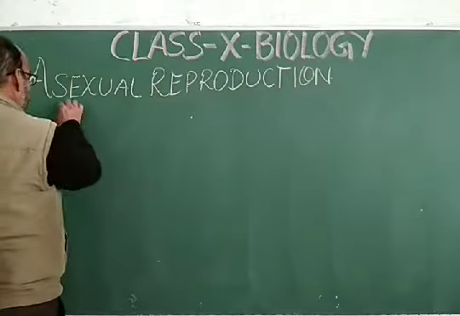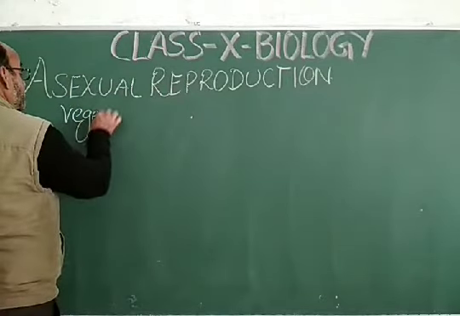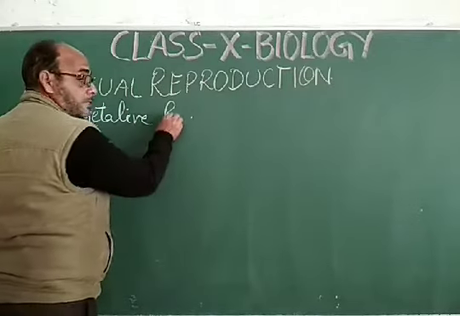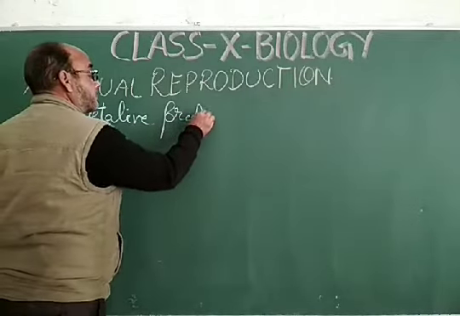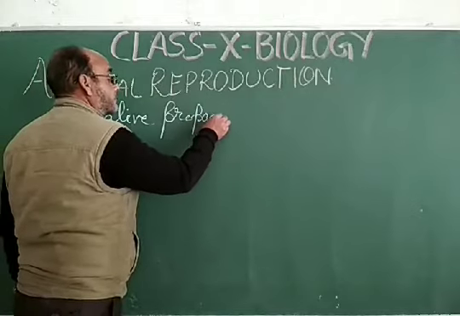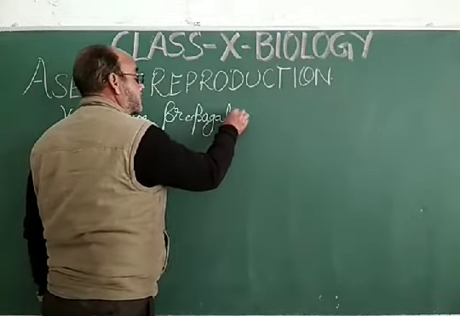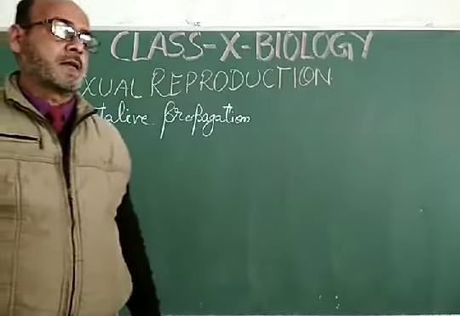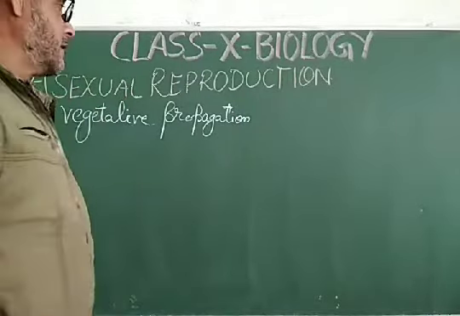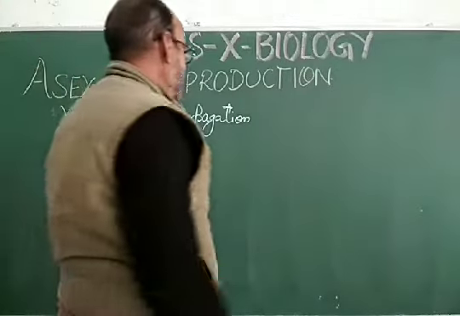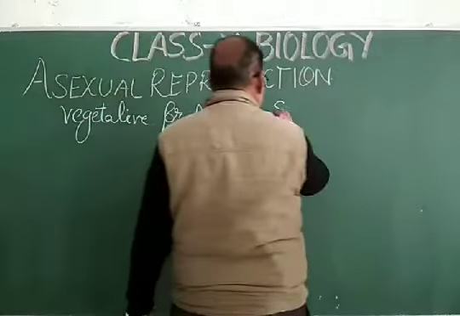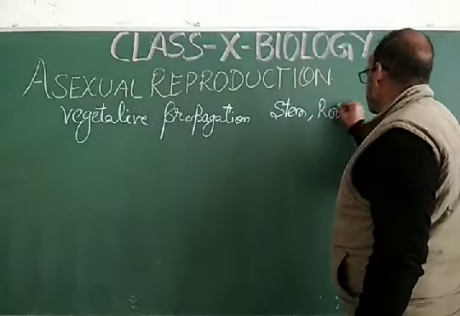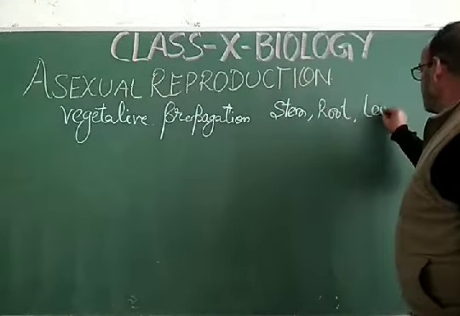Vegetative propagation. In vegetative propagation, the asexual reproduction takes place with the help of the vegetative parts, whether they are stem, root, or leaves.